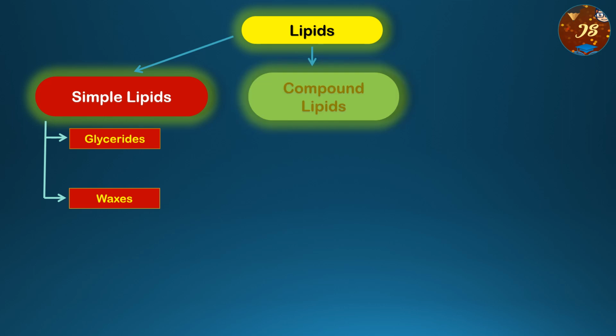Now, the second classification is compound lipids. Now, what are compound lipids? These are also fatty acid esters of different alcohols. But in addition, they carry other groups like carbohydrates, then phosphates, then nitrogenous bases and proteins. So, apart from different alcohols, they also contain carbohydrates, phosphates, nitrogenous bases and proteins.